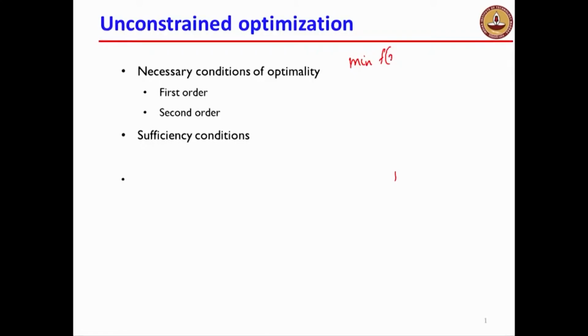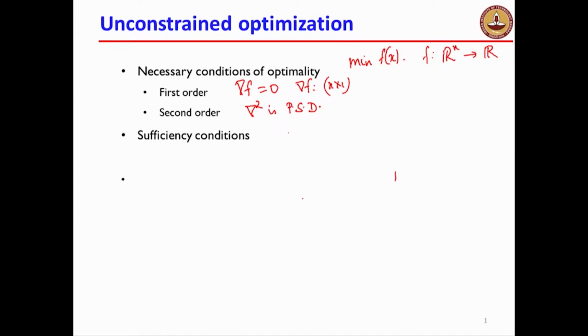So remember, we are trying to minimize a function f of x, where f is from Rn. It takes a vector of size n and returns me a real number. I'm trying to find the minimum of this function. If you recall, the first order necessary condition is that the gradient should be equal to 0. Remember, the gradient is an n-dimensional vector. And the second order necessary condition is that the Hessian is positive semi-definite.